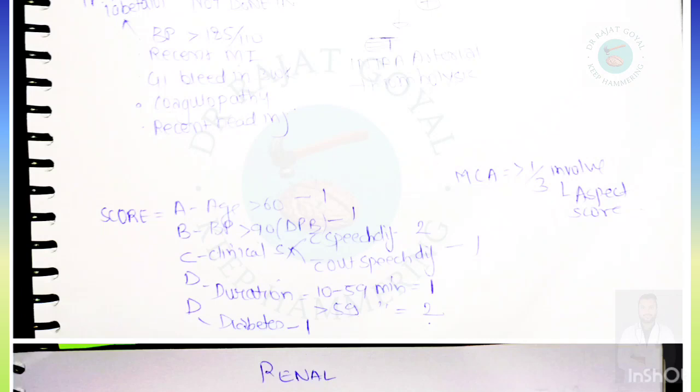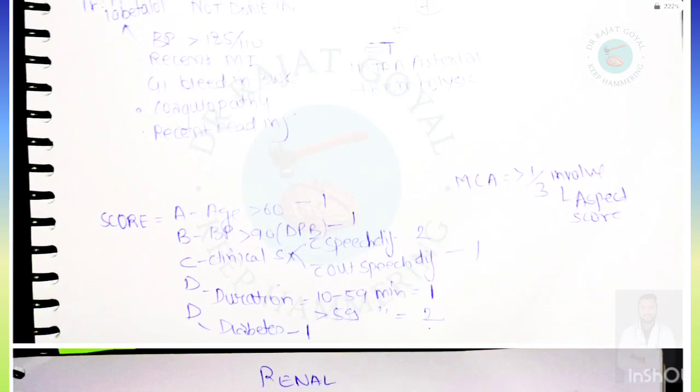D for duration: 10 to 59 minutes 1, greater than 59 minutes 2, and another D is for diabetes 1. If MCA greater than 1 by 3rd is involved, then it tells us about the ASPECTS score.